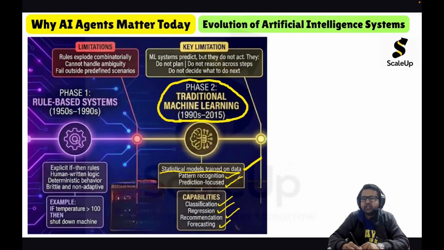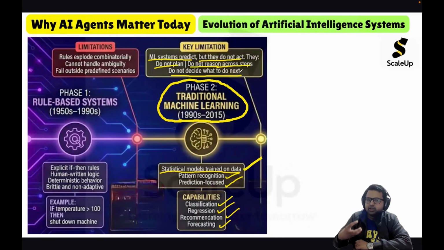Now the limitations of machine learning. We already saw that machine learning systems predict, but they do not act. Meaning to say that they can do some predictions, but they cannot perform any action. They will just give the output to the user and the user has to take the decision. So machine learning systems do not plan. They do not reason across steps. They do not decide what to do next. So they don't have the power to act. We can say machine learning systems are very passive in nature. They're passive. They cannot plan.